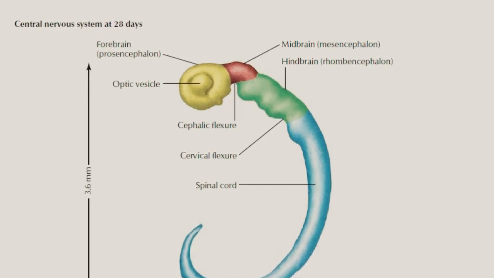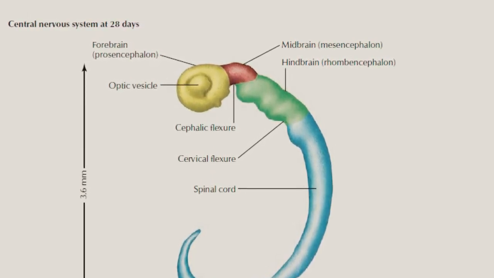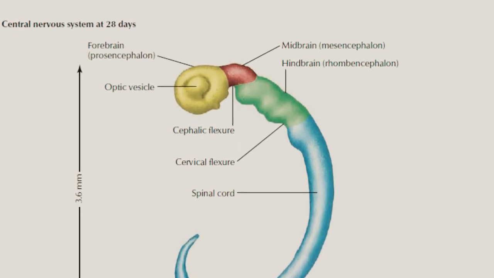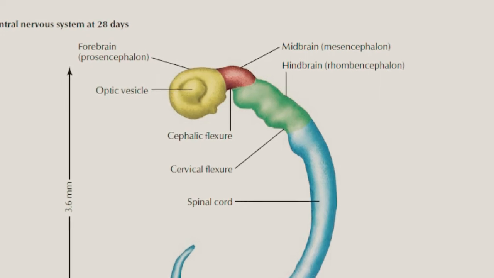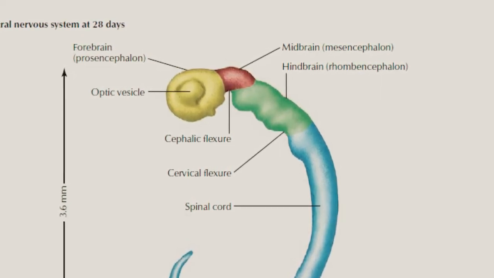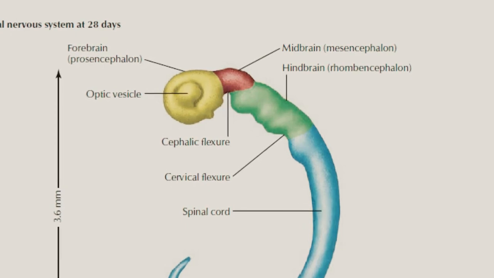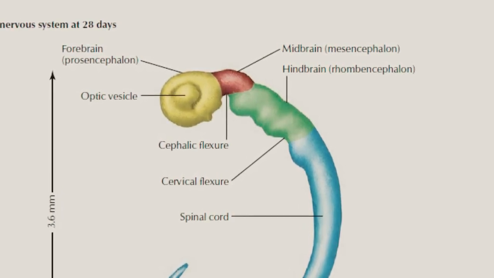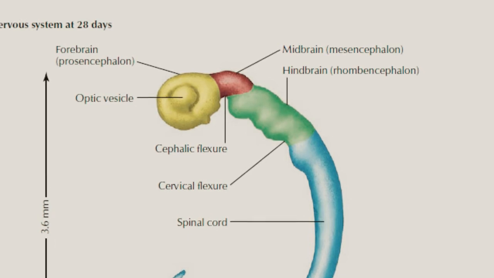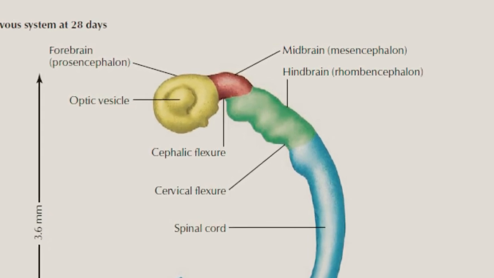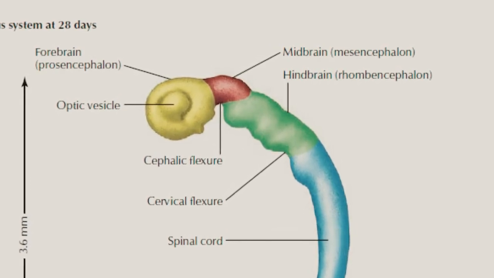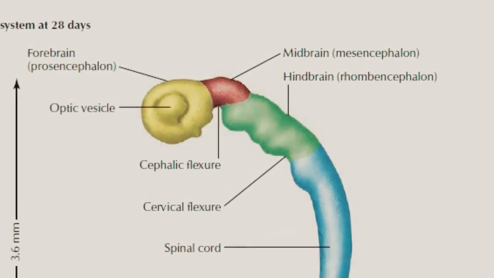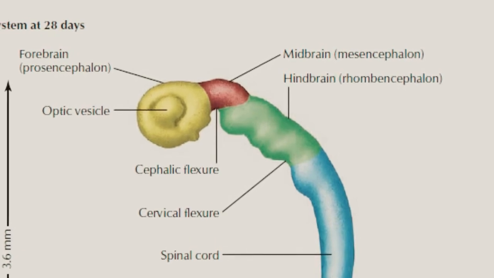Three vesicles are formed. Starting from the connection of the spinal cord, we have the rhombencephalon. That is the part which will form the hindbrain. Then up next is the mesencephalon, which is going to form the midbrain, so we call it the midbrain vesicle. Then we have the prosencephalon, the forebrain vesicle, which is going to form the future forebrain.